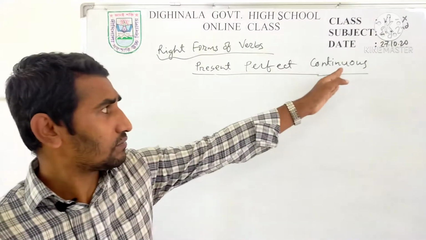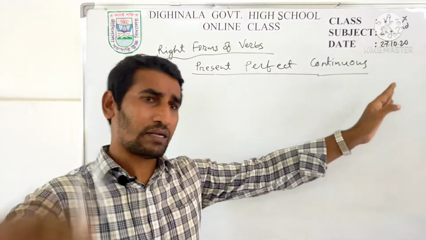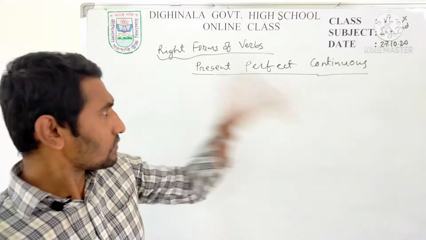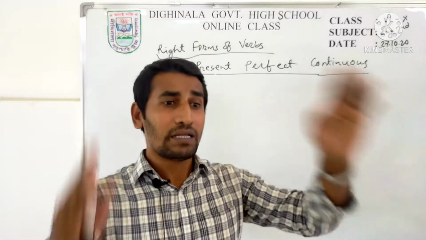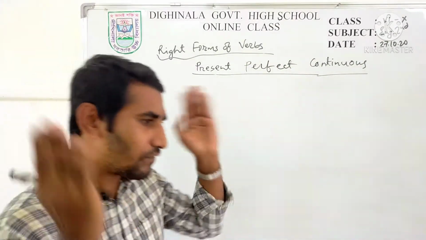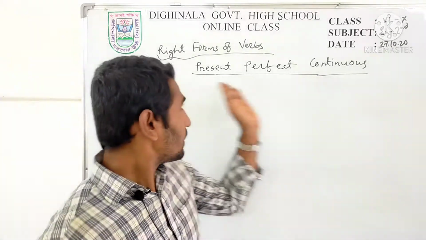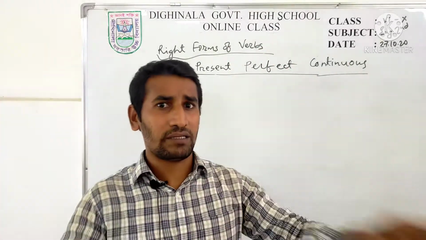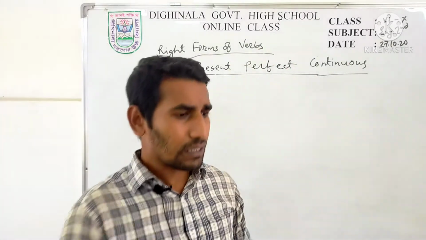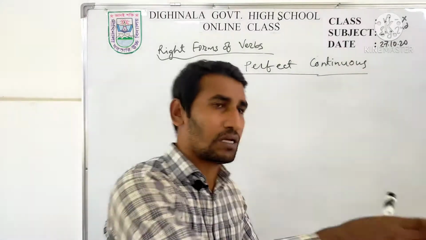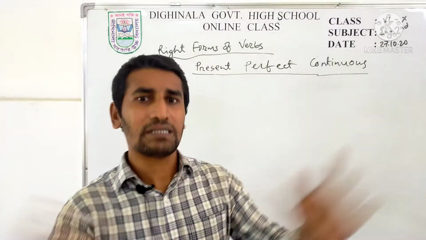You know, there is the continuous here, so there is similarity between present continuous tense and present perfect continuous tense, but there is a difference. What is the difference? The main difference is that in present perfect continuous tense time is mentioned, but in present continuous tense time is not mentioned. So this is the difference.